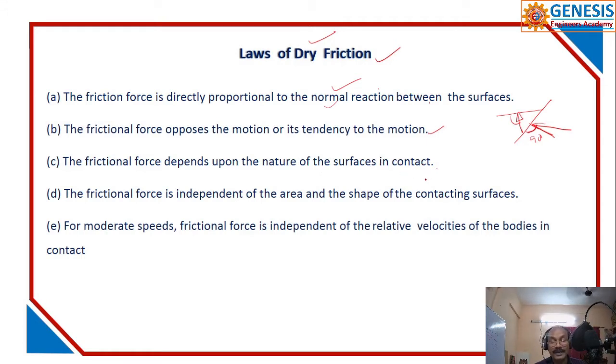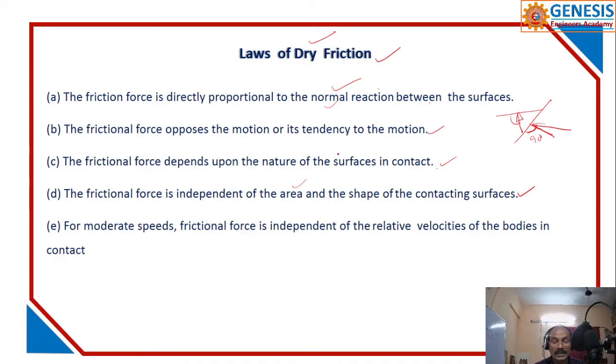Next, the frictional force depends upon the nature of the surfaces in contact. If they are very rough, the frictional force will be more, which we will discuss using the formula. Keep that in mind, as it is very essential. It is independent of the area and the shape of the contacting surfaces. What does that mean? A flat area of 2 meters by 3 meters is the same as a line of 3 meters. So area doesn't matter, and you don't consider the area.